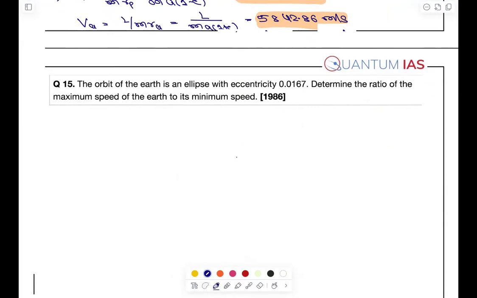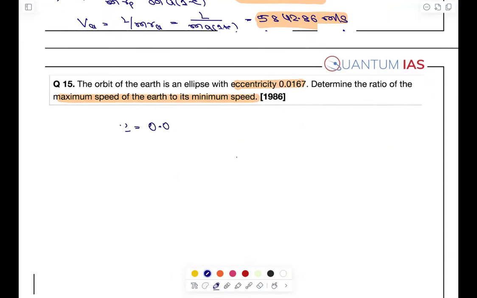Okay, let's get started with the last question. I don't know why I gave this, but okay, it's a very easy question. It should not take more than 1 minute or 30 seconds. So the orbit is an ellipse, eccentricity is given, find the ratio of maximum speed to the minimum speed. What kind of question is this, let's do it, since it is given. So E is given as